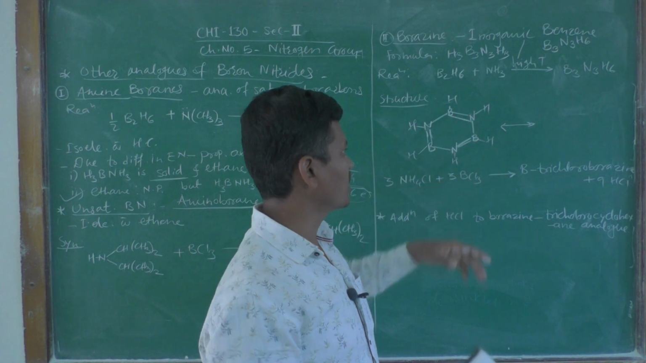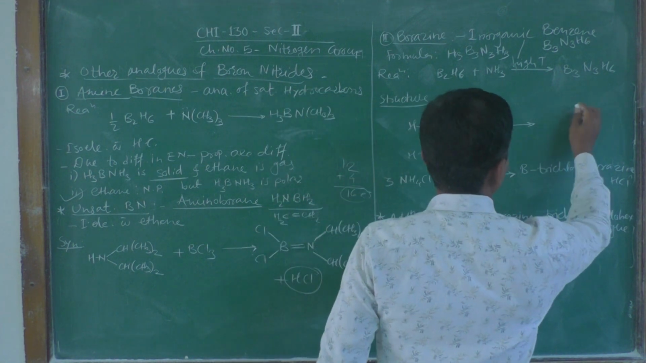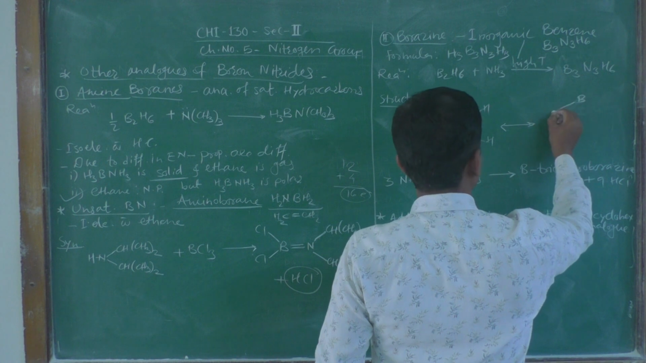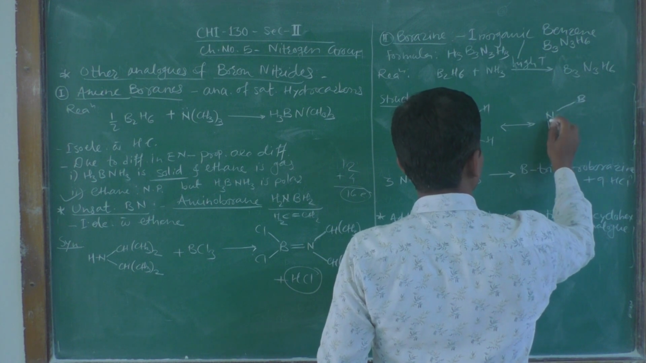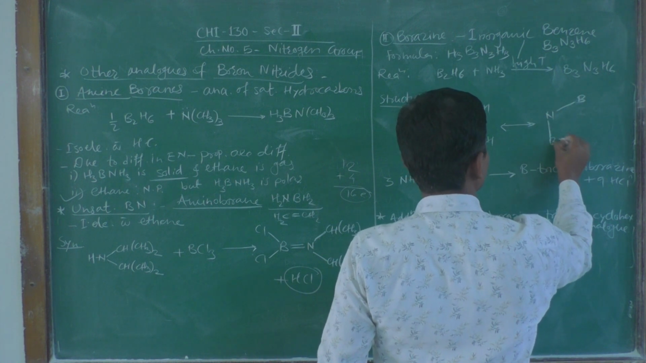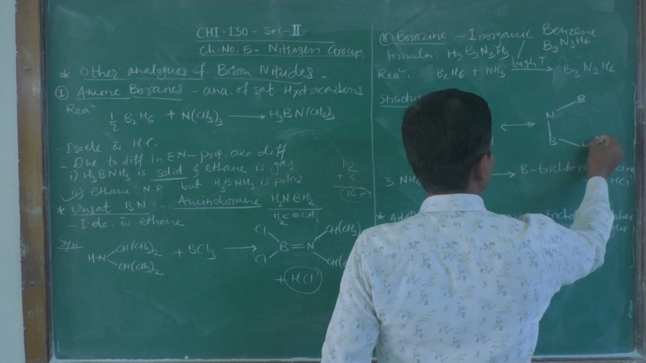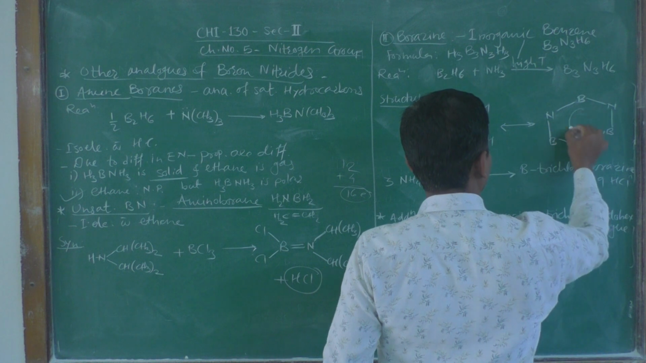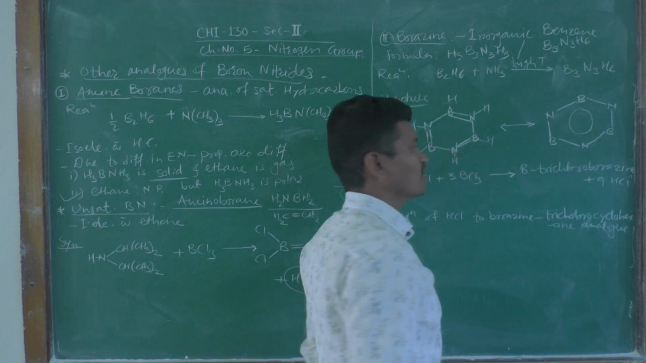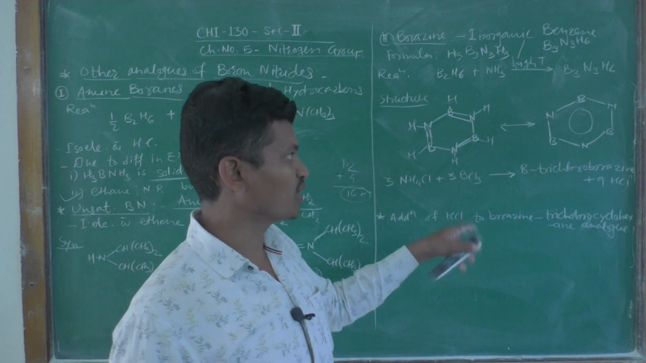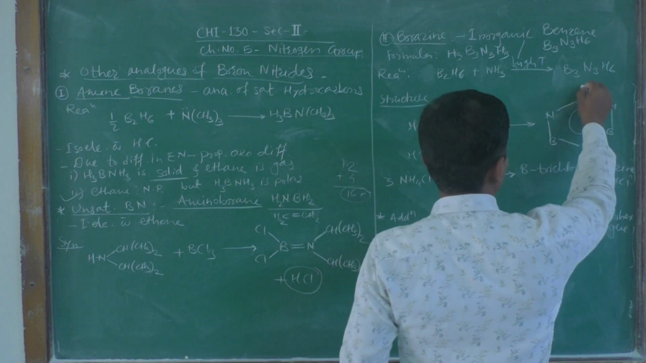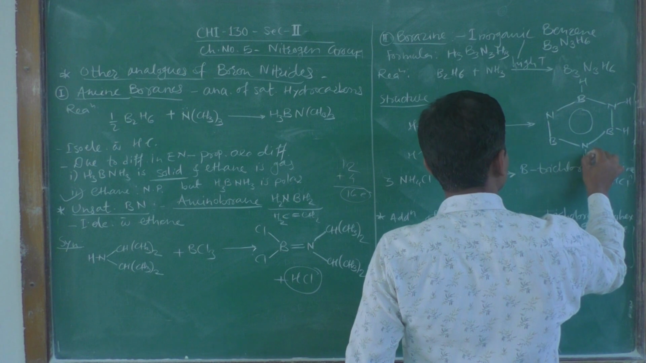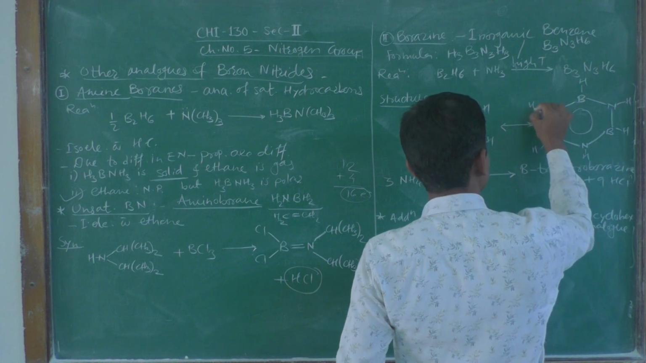Okay. So, that is why we can also write a resonance hybrid of this borazine molecule. Like this: nitrogen, boron, nitrogen here. And you can write the resonance hybrid by drawing a circle in the ring. So, this is the resonance hybrid structure of this borazine.